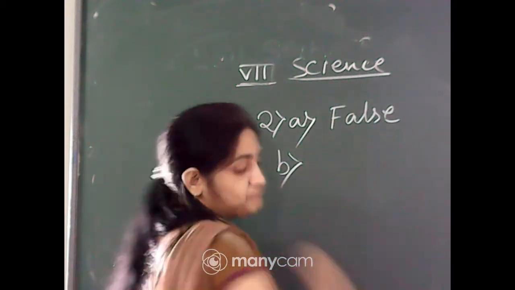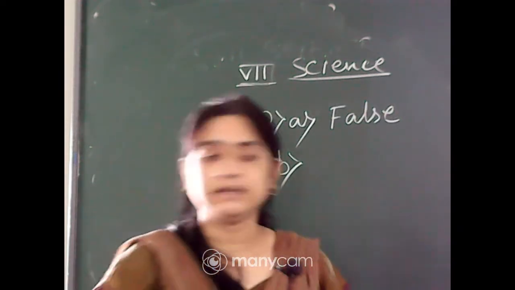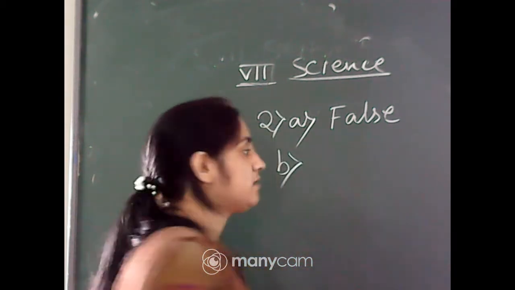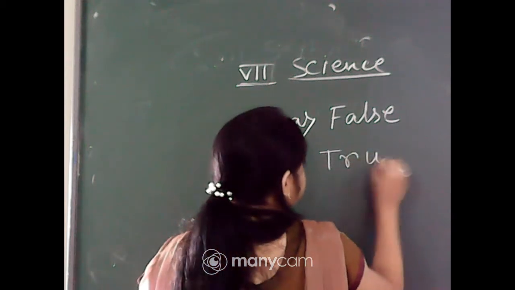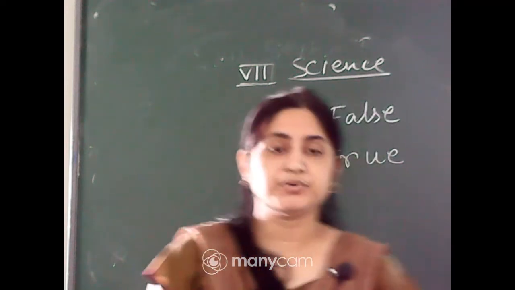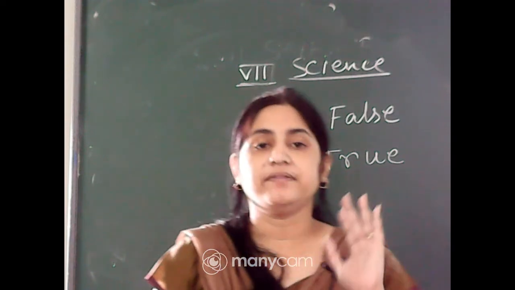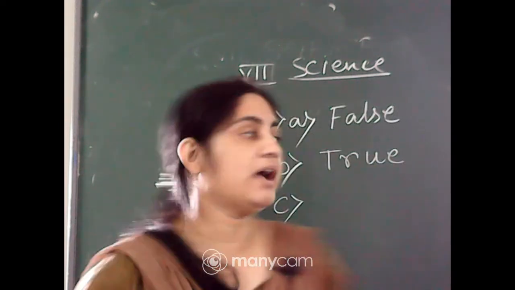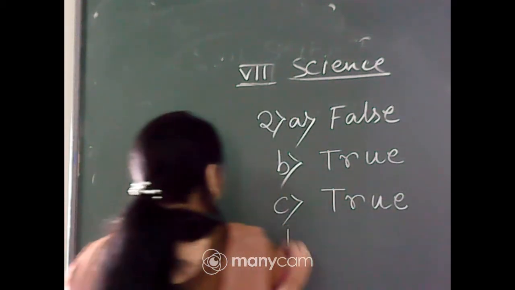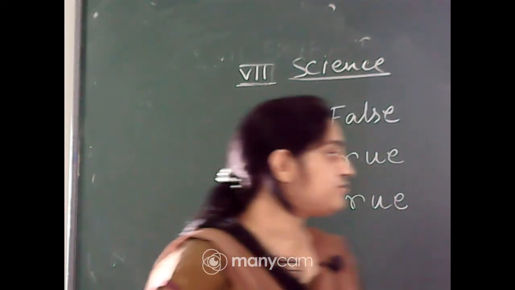Number B. The tongue helps in mixing food with saliva. Obviously, the saliva mixes with food in our mouth and the tongue helps in it. So this one is true. Number C. The gallbladder temporarily stores bile. Obviously, the liver releases bile and the bile is temporarily stored in the gallbladder. Okay. So this one is also true. C is not false, Somdatta, C is true.